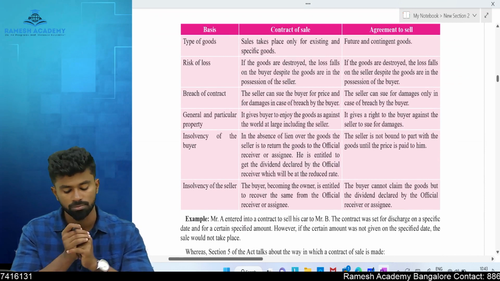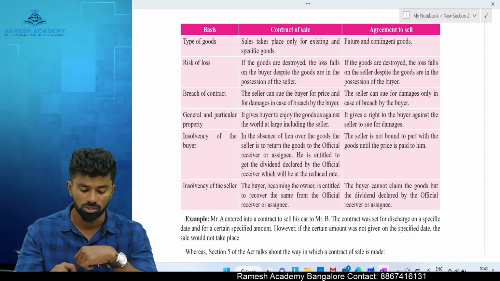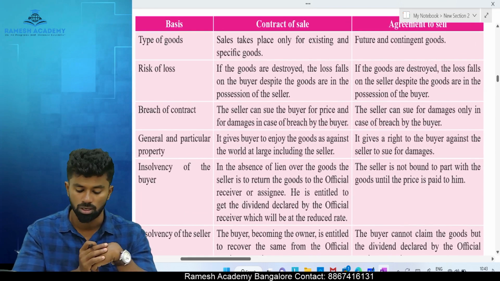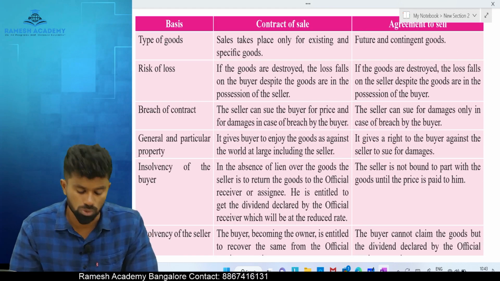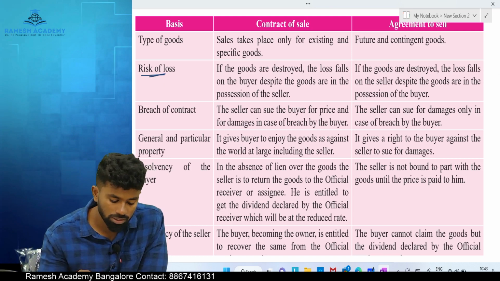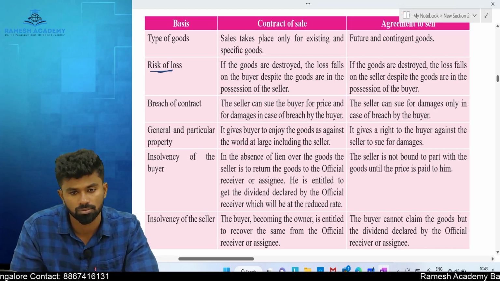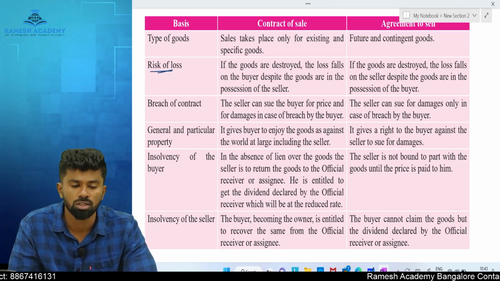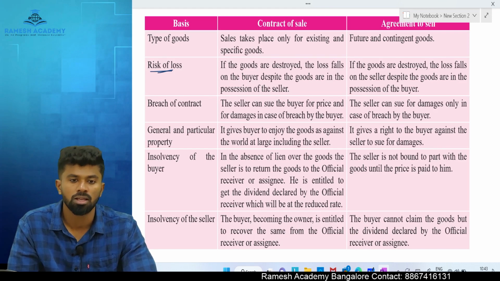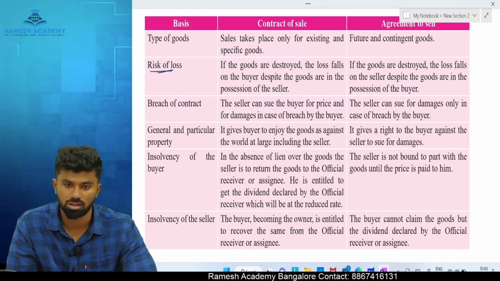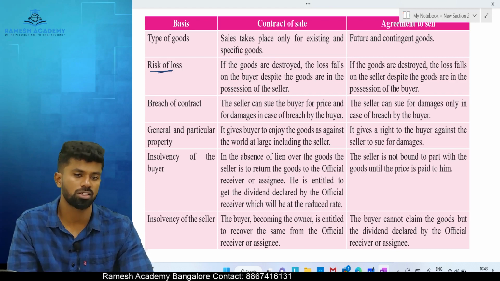Types of goods. Sale takes place only in existing and specific goods, because there is an immediate transfer of ownership. Agreement to sell takes place in case of future and contingent goods. Risk of loss. Keep this in mind: the risk of loss always goes with ownership. Whoever is the owner should bear the risk of loss. If the seller is the owner, he should take the risk of loss. If the buyer is the owner, he should take the risk of loss, irrespective of possession of the goods.